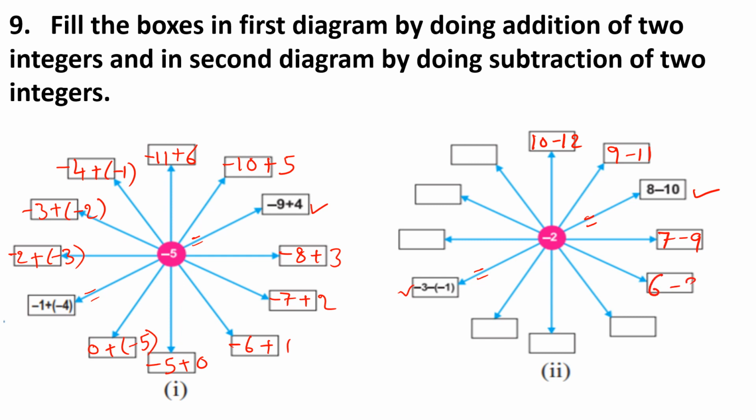6 minus 8. 5 minus 7. 4 minus 6. 3 minus 5. Minus 4 minus of minus 2. Minus 5 minus of minus 3. Minus 6 minus of minus 4. So like that we have to do this activity. This is an activity, children.